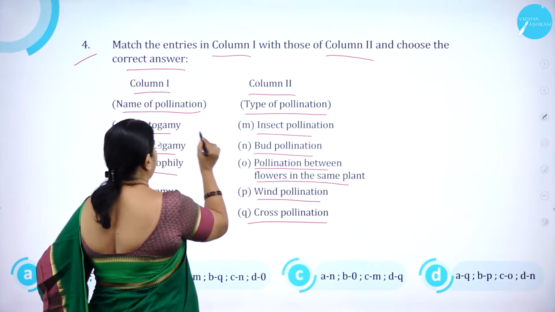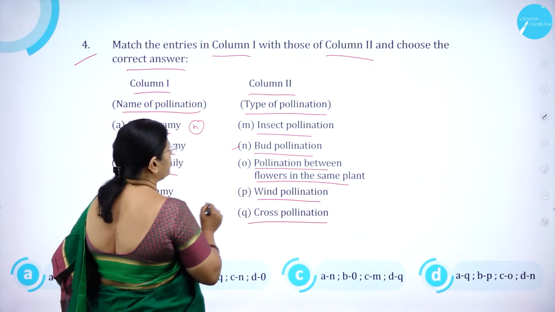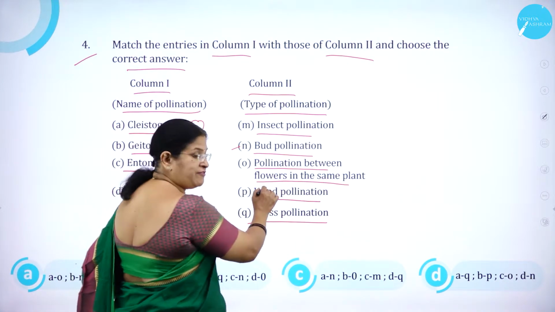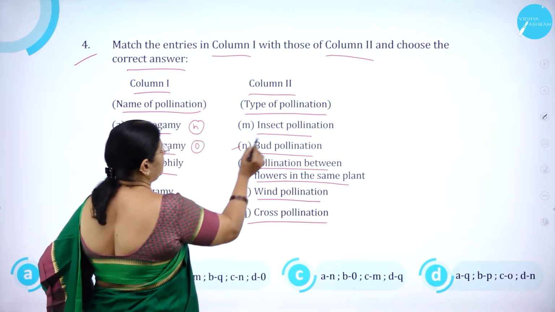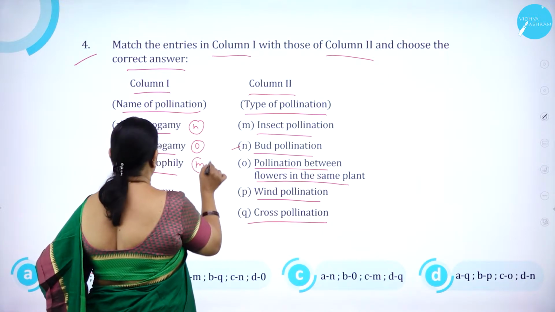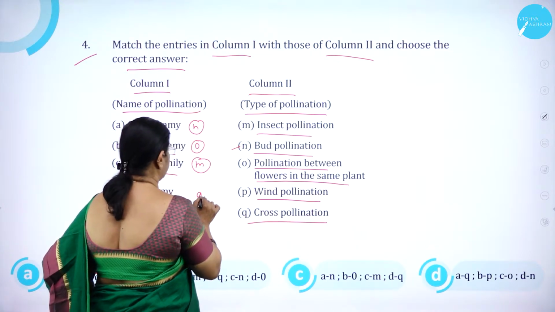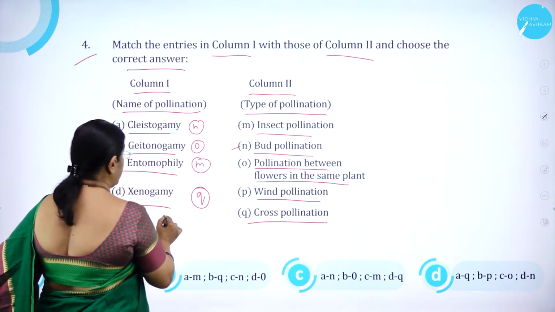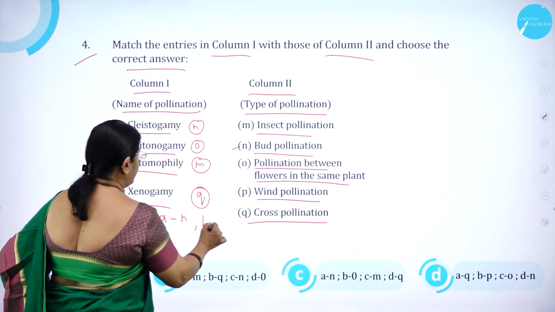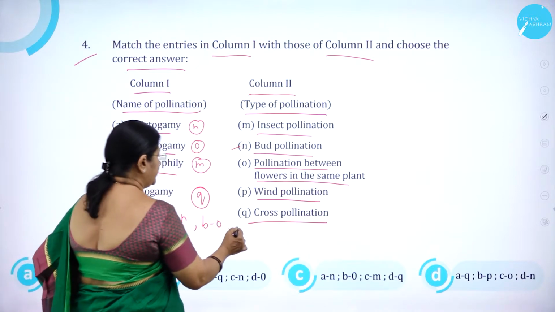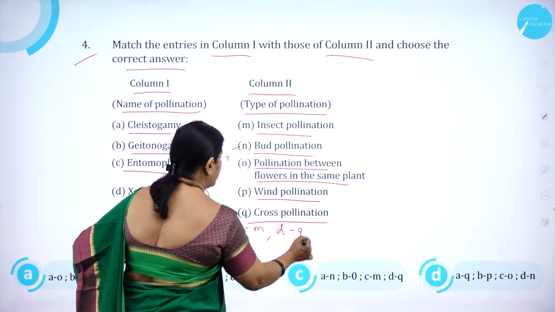Among these four, it is bud pollination. Then geitonogamy, pollination between flowers in the same plant. Then entomophily, insect pollination. Then xenogamy is nothing but called what? Cross pollination. So A is N, B is O, then C is M, and D is Q.